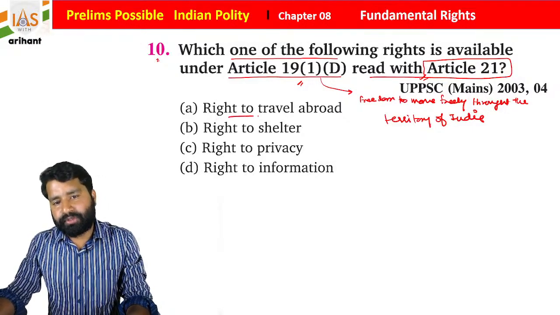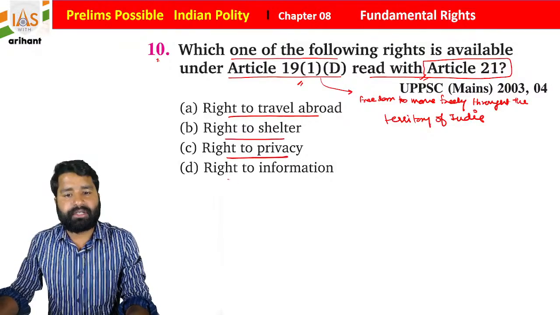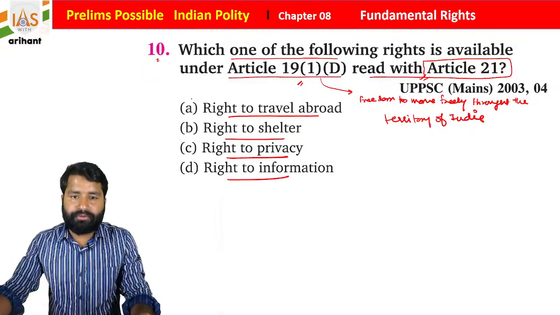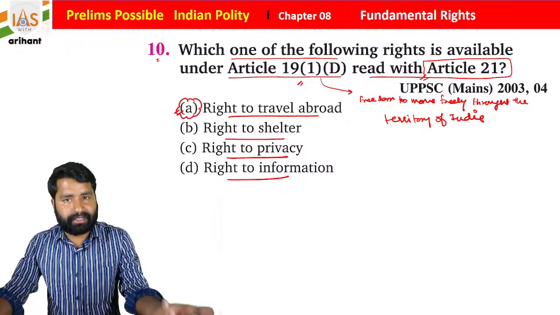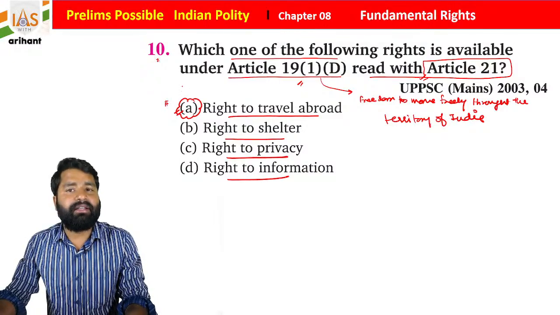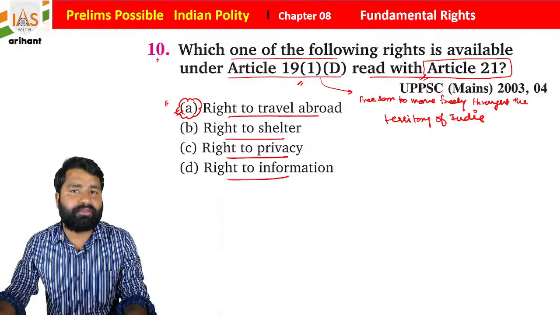So right to travel abroad, right to shelter, right to privacy, right to information. So it is about the movement. If someone wants to go abroad, then it is mentioning your freedom. So there is a case also. Article 19 clause 1 subclause D is going to be read with Article 21.